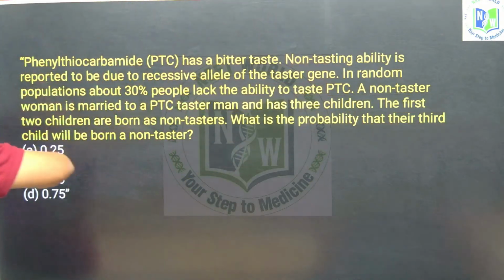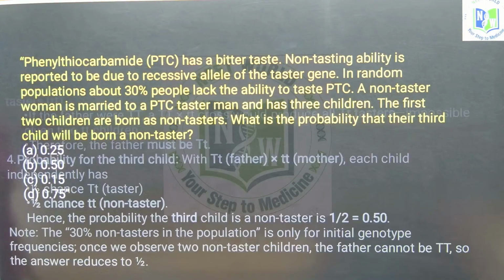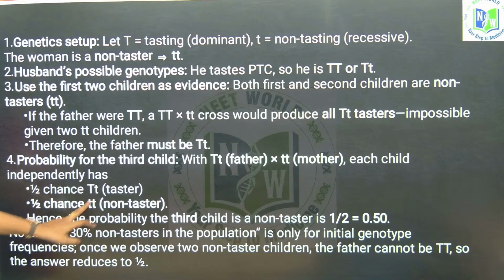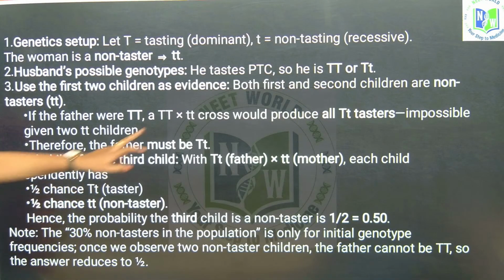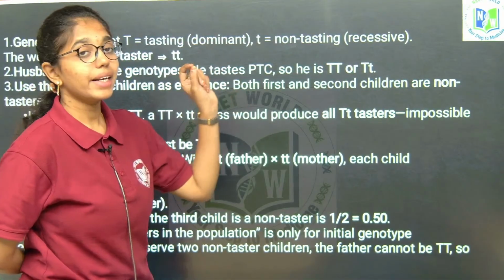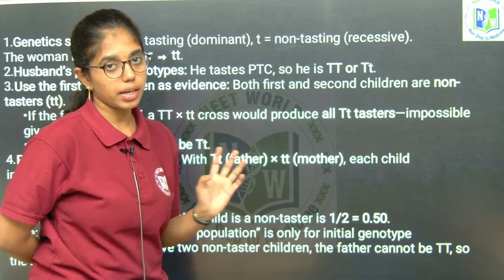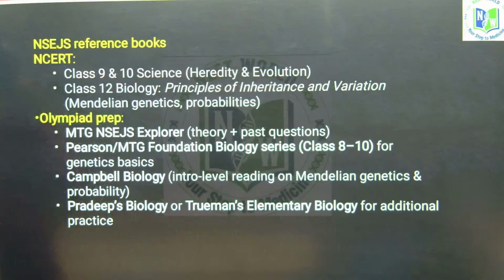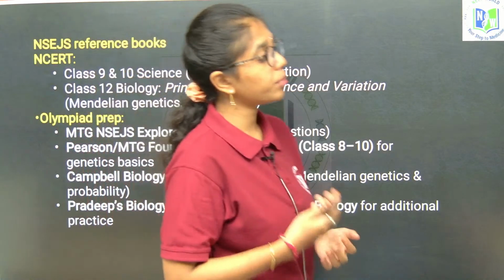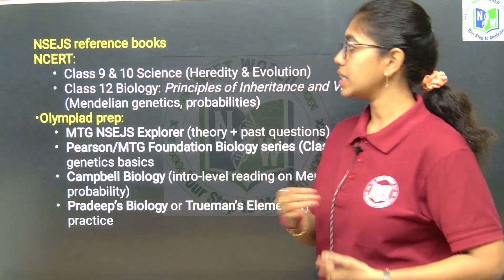So now the theoretical explanation for this is given, wherein you can see clearly that a 0.5 chance is there for taster and for non-taster when heterozygous genes are involved. When homozygous genes are involved, homozygous dominant and homozygous recessive, it is impossible to have non-taster children. Okay. So in this genetics topic, we have many more questions in the 2023 paper, like 2 to 3 questions. We will be exercising them in our coming classes.